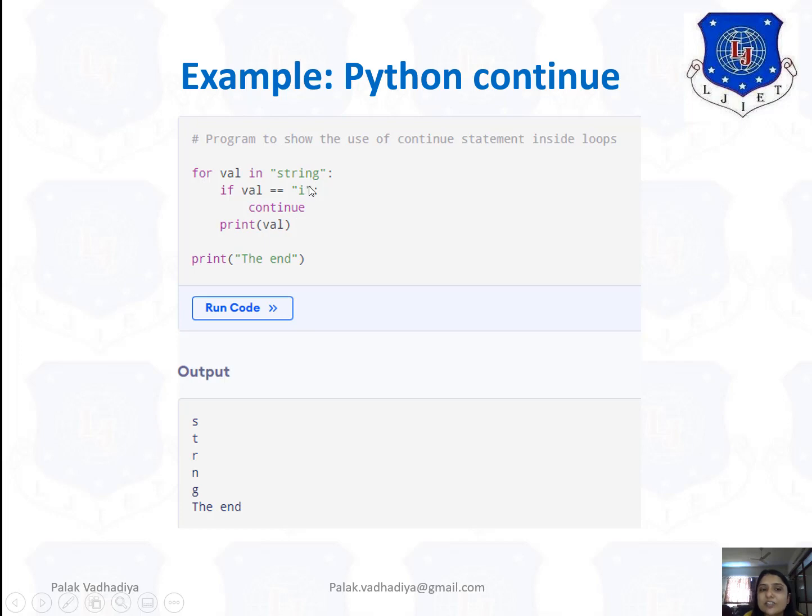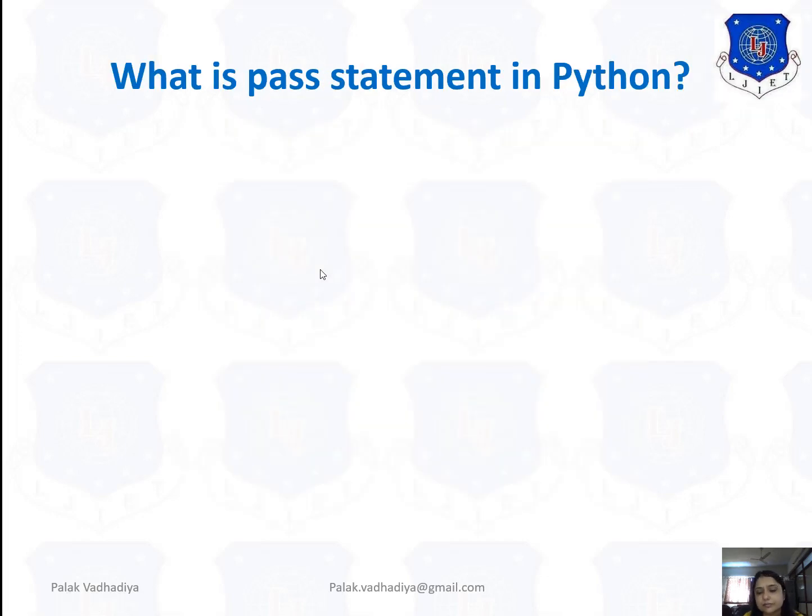So what will happen? It will continue to check with the end. The code will not print anything. It simply takes the next character. So what is the next character? It's n. So it will check, is n equal to i? No. Then it will print n. So here you will not find i. And then simply it's the end.